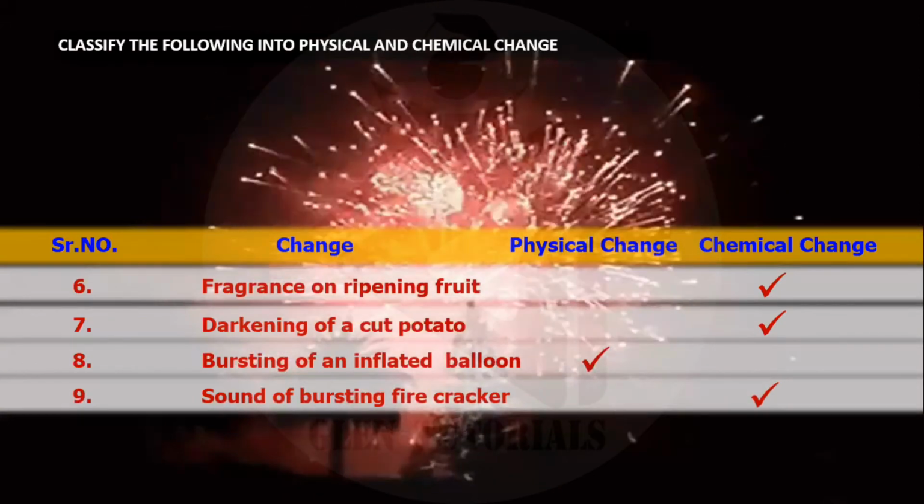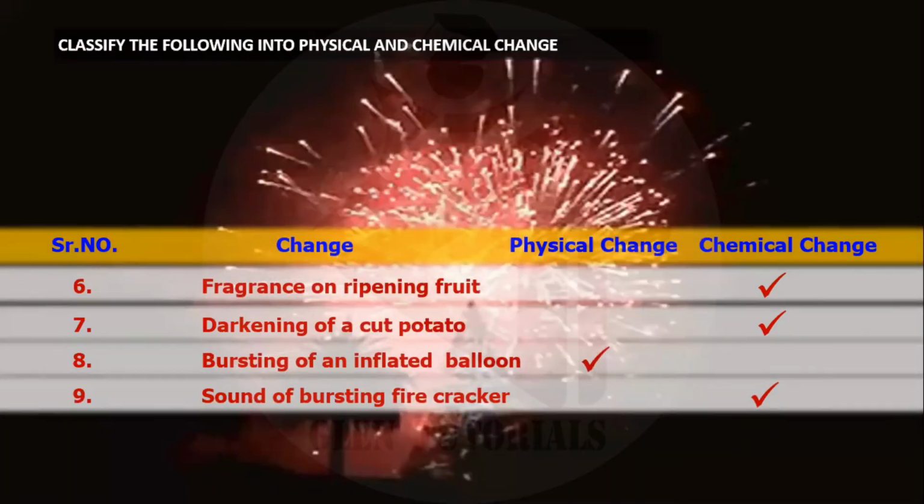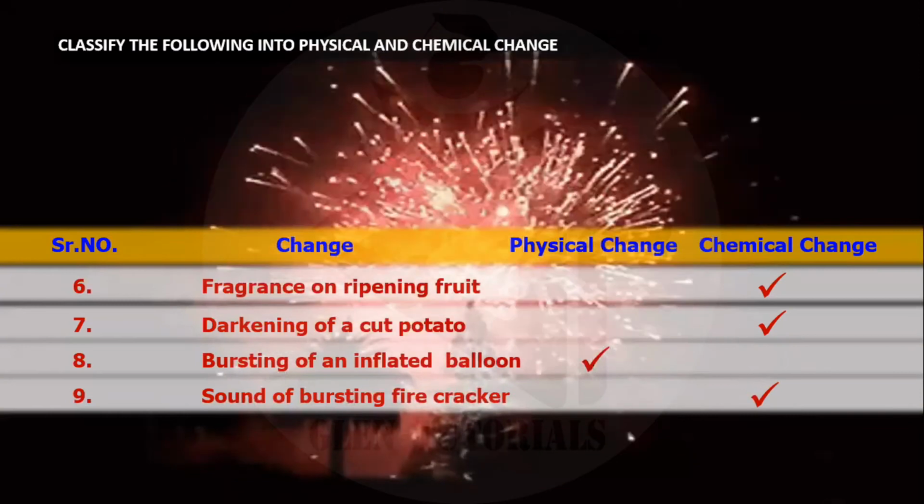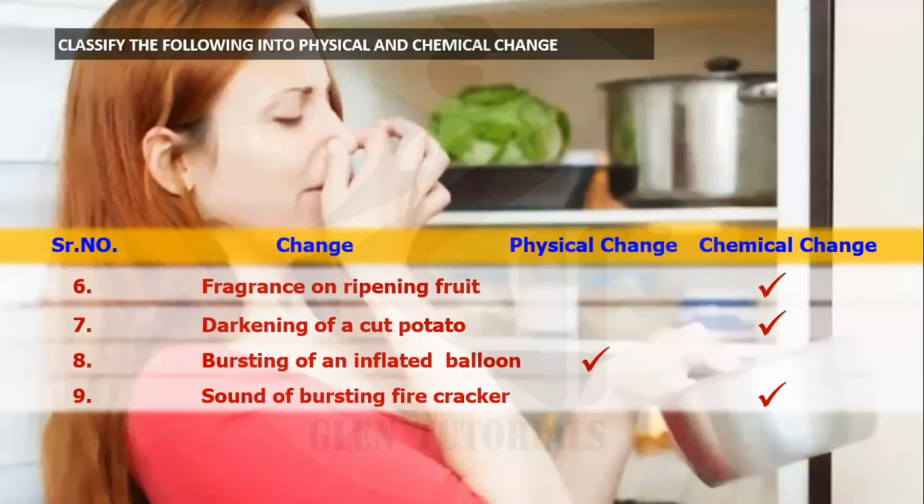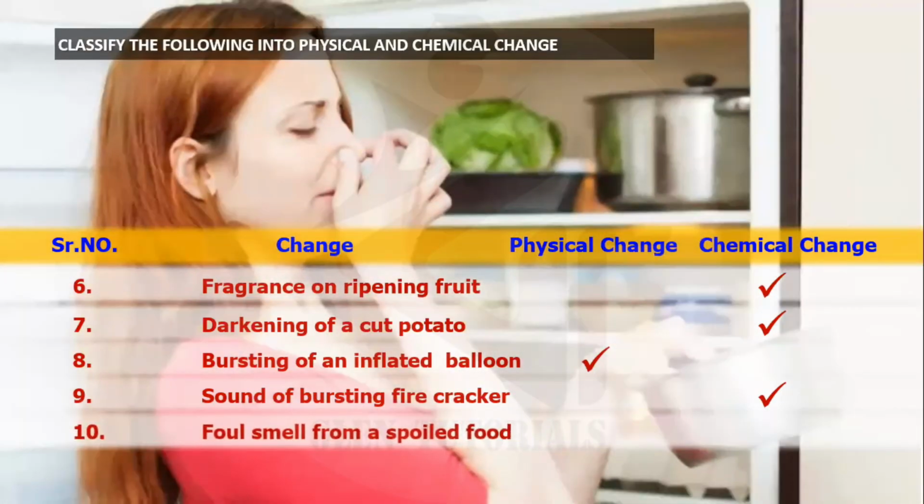Then sound of bursting crackers. This is obviously a chemical change. Chemical reaction is taking place. Rapid chemical reaction. That's the reason there is sound in the cracker. Foul smell from a spoiled food. किसी spoiled खाना, बहुत ज्यादा खराब हो गया है, उससे एक foul smell आता है. Foul smell मतलब कुछ dirty smell. This also obviously is a chemical change.